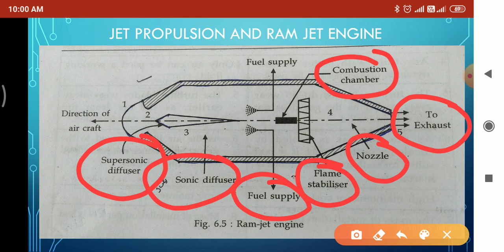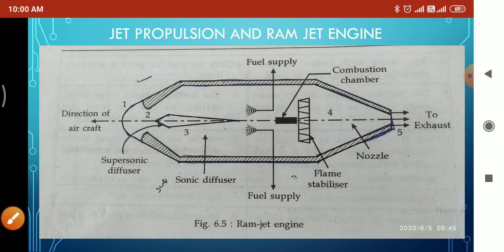So first we should know what is supersonic diffuser. So what is diffuser? Diffuser means what? In which reduce the high velocity compressed air to increase the pressure at slower velocity. Means in diffuser it reduces the high velocity compressed air into high pressure, is called what? Diffuser. Now what is supersonic diffuser?